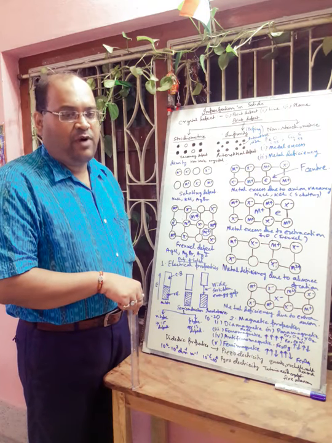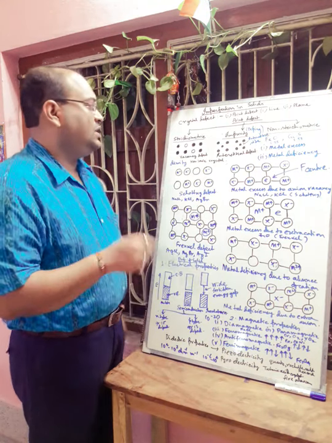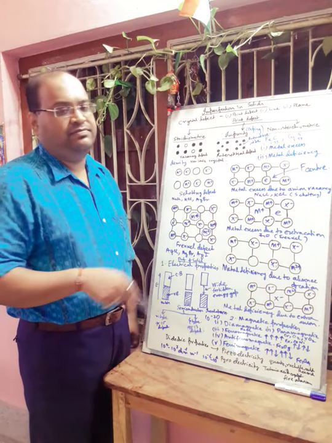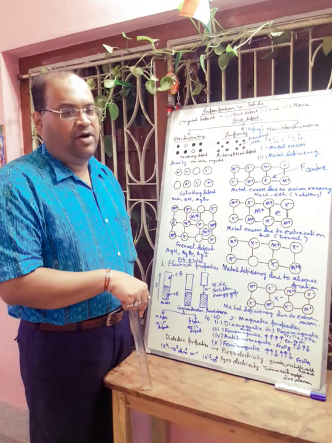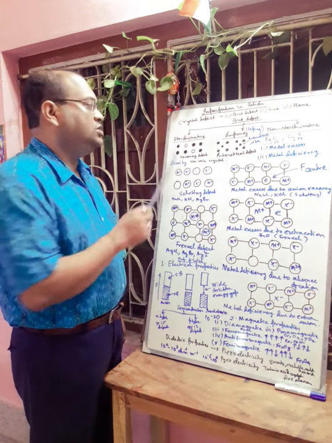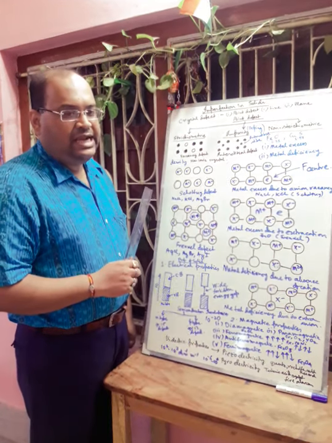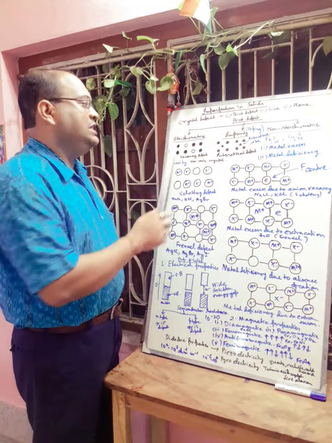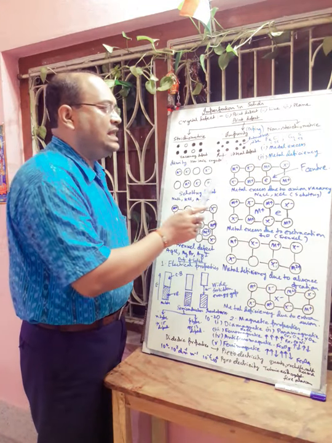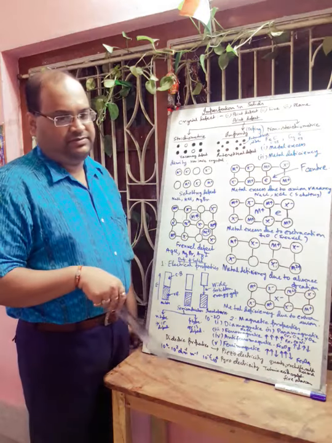Now, these point defects that do not disturb the stoichiometry of the compound are called stoichiometric defect. And these stoichiometric defects may be two types. One is vacancy defect, another is interstitial defect.